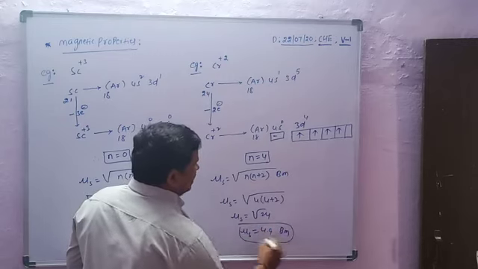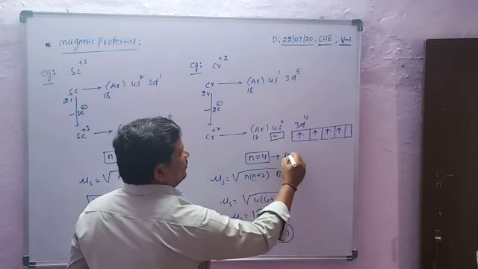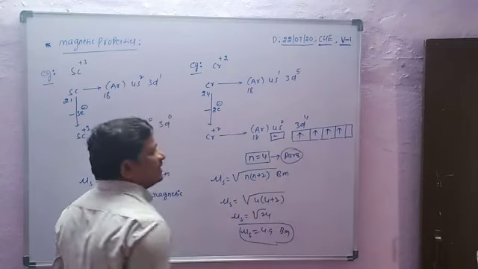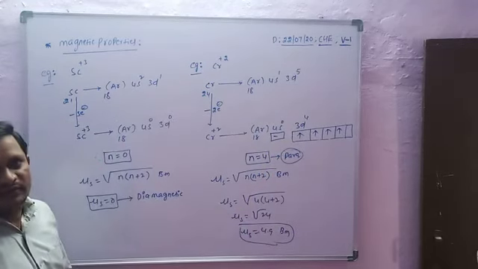It contains 4 unpaired electrons, so its magnetic nature is paramagnetic.